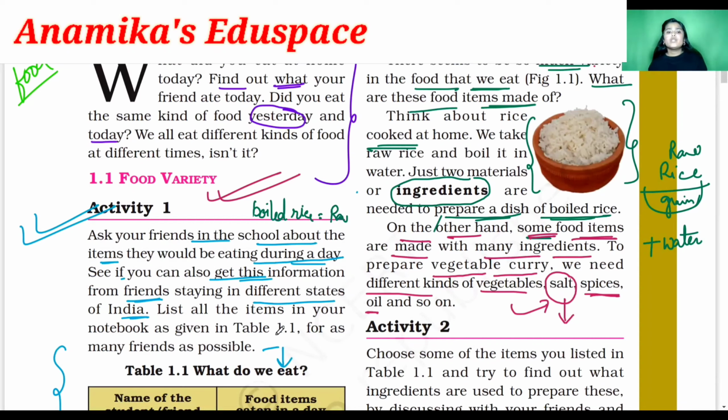Clear, students? So this is the first activity in which we learn that food materials or food items are made up of different kinds of ingredients. And what is the spelling of ingredients, dear? Please spell after me.